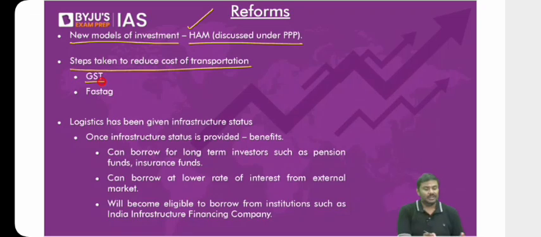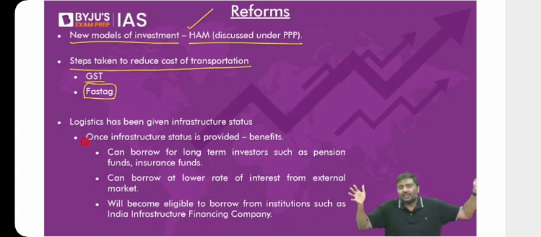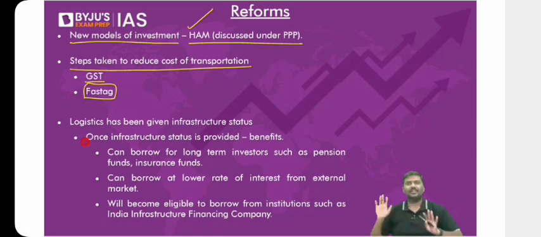Okay. Second reform, FASTag. How will FASTag reduce the cost of transportation? As per Government of India's documents, please understand this. With introduction of the FASTag, the average time that you're spending at the toll plaza will go down. And because the average time is going down, the length of vehicles waiting in line will also come down. Time of transportation automatically will come down. I'm pretty sure everybody has seen a FASTag now. Paytm FASTag, ICICI FASTag, every car, every vehicle has a FASTag now. And basically, it's a technology. So understand this, introduction of FASTag also has reduced the time of transportation.